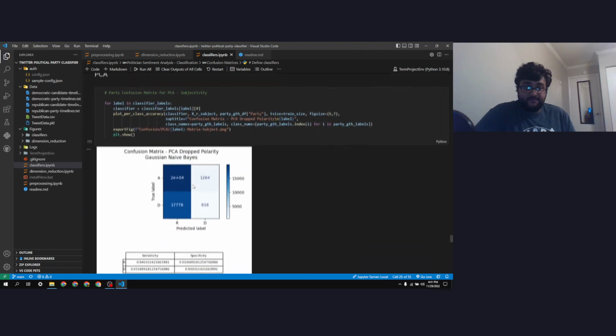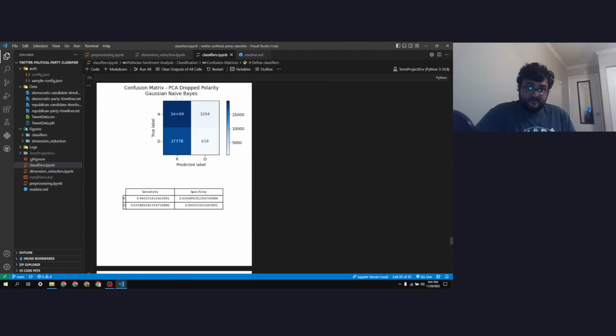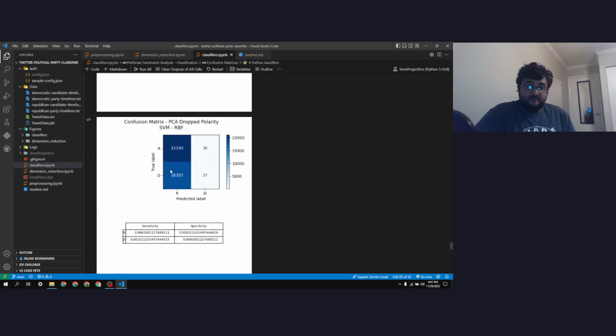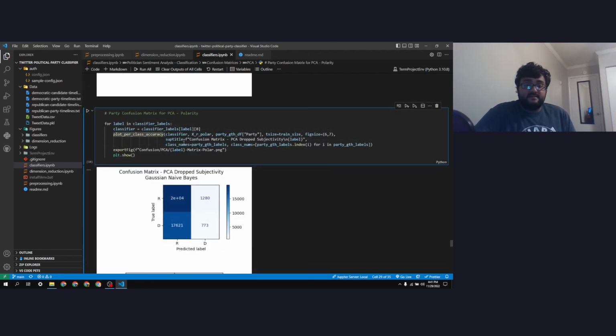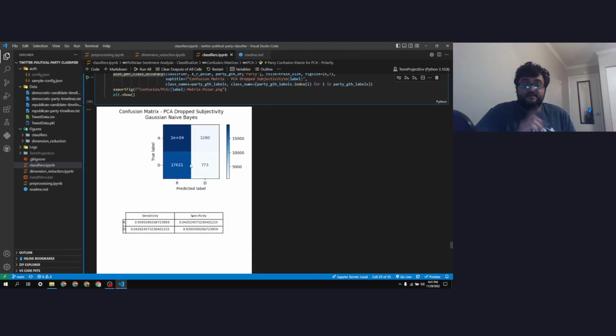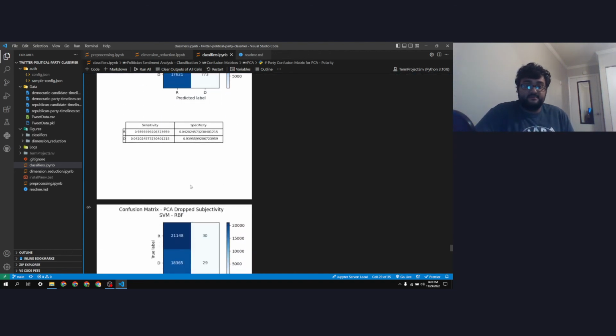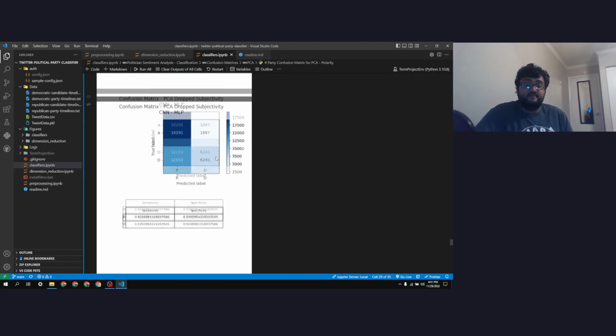This is PCA. It creates it for Gaussian naive Bayes, SVM-RBF, and MLP. And this is for dropped subjectivity or just polarity. So same thing: Gaussian naive Bayes, SVM, and MLP.